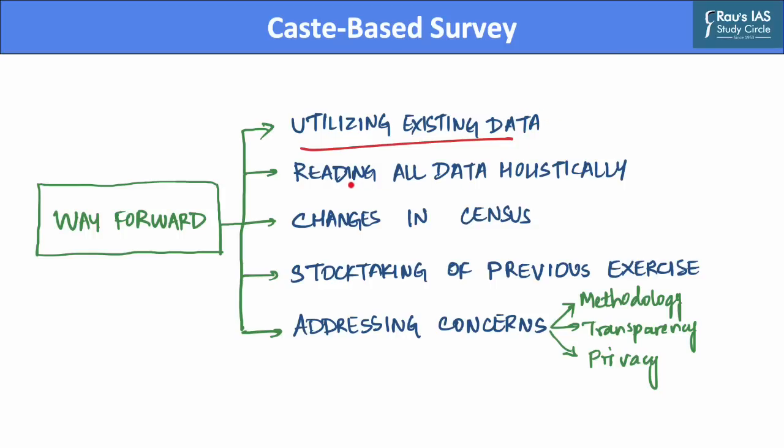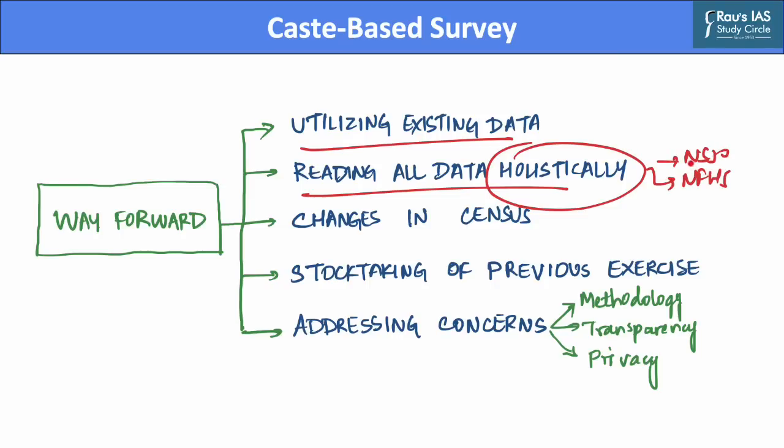Further, there is a need to read all existing data in a holistic manner, as linking and syncing aggregated census data with other large datasets such as NSSO and National Family Health Survey data will help cover issues that the census exercise does not, for example, maternal health of marginalized section women. Further, there is a need to undertake changes in the census exercise, as it will help employ methods that are precise, faster, and cost effective, and it will eventually lead to better coordination between different data sources.